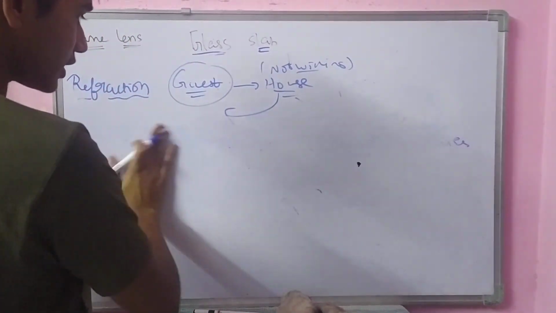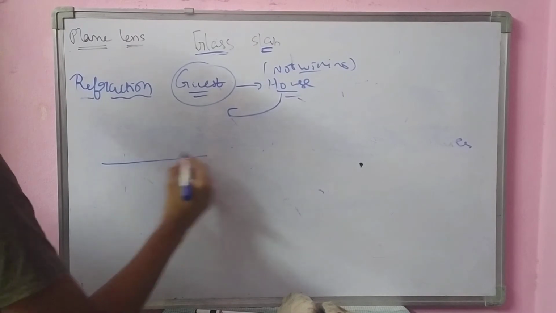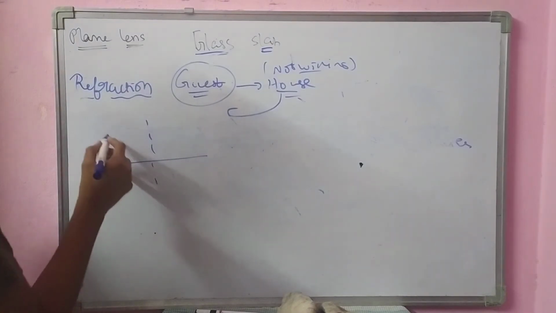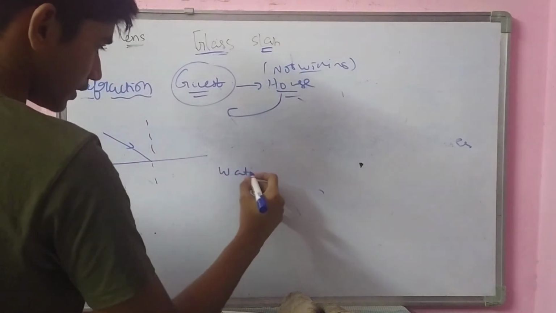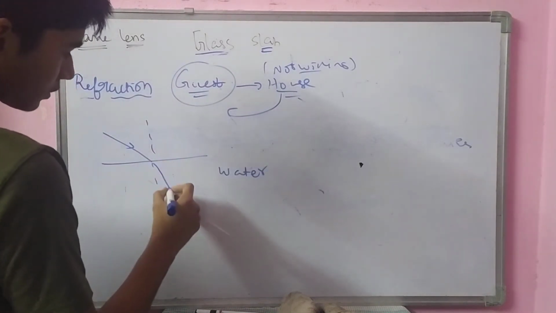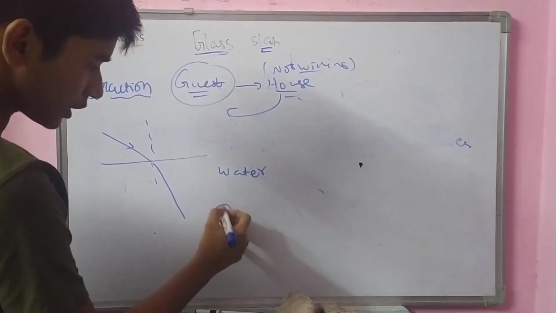Can I say it is bending from its path, right? This is a light ray. Due to this water medium, it is changing its path. Generally, it wants to go here.